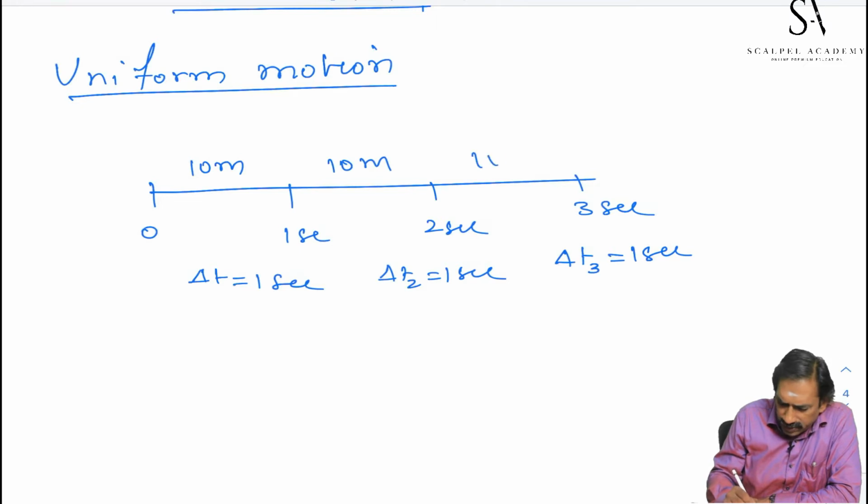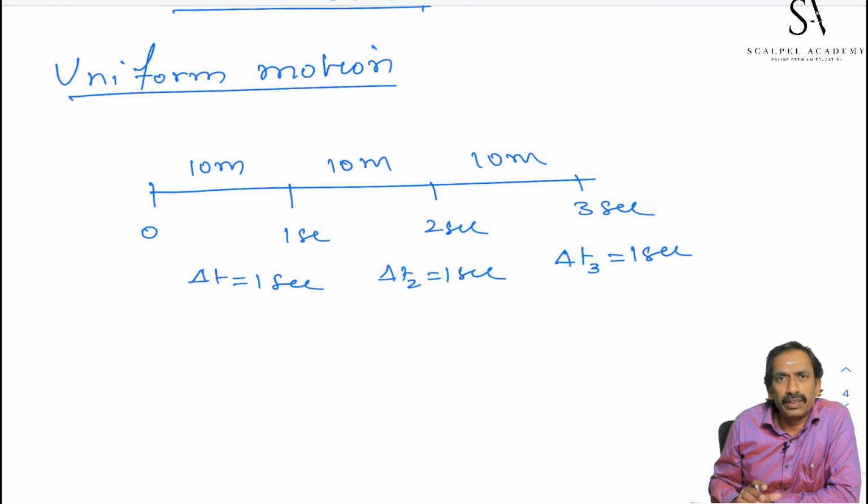Here also it covers 10 meter. Equal displacement in equal interval of time, such a motion is called a uniform motion. If it covers equal distance in equal interval of time, uniform speed; equal displacement in equal interval of time, that is called uniform velocity.